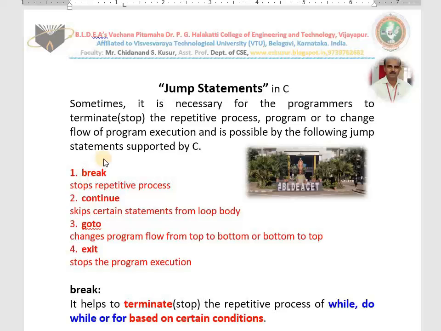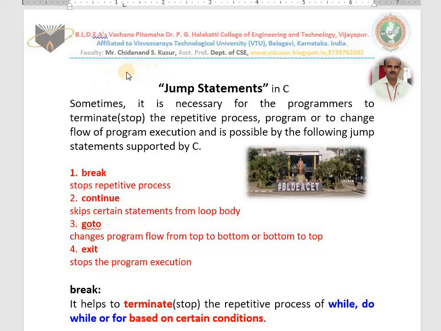Hello, dear students. In today's class, I teach you the last topic from the second module, that is jump statements in C. Till today, I taught you conditional statements: simple if else, nested if, ladder, and switch. I hope you have seen my lecture videos. Okay, if you have watched them, that is well and good.